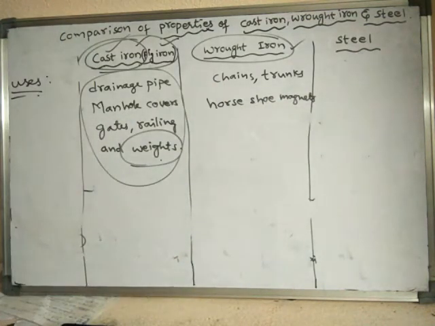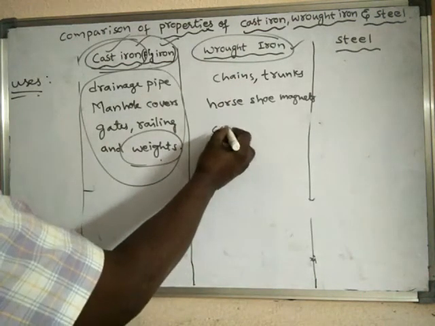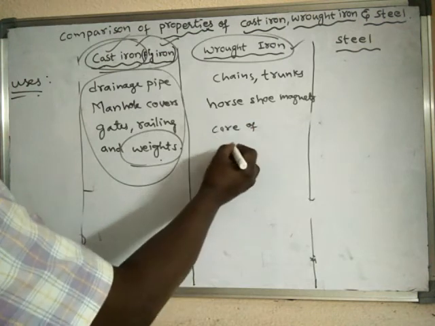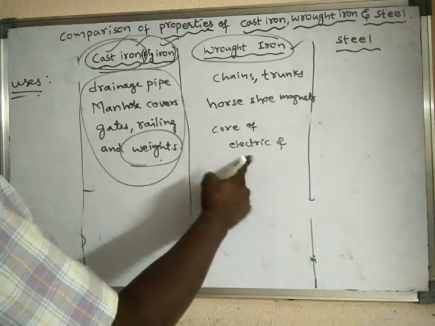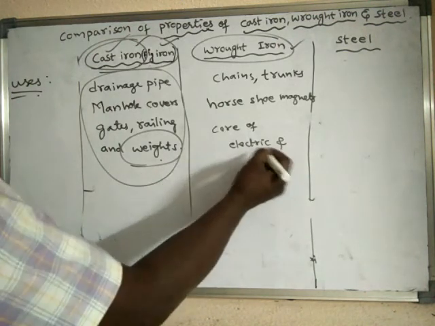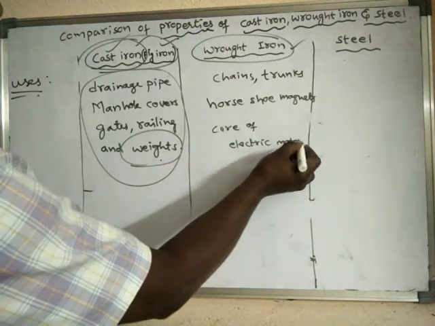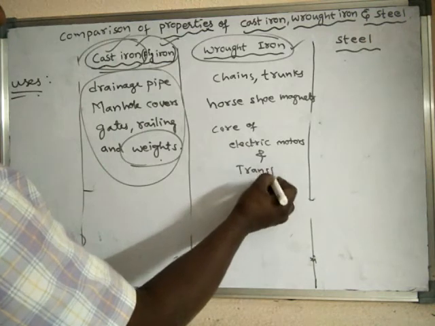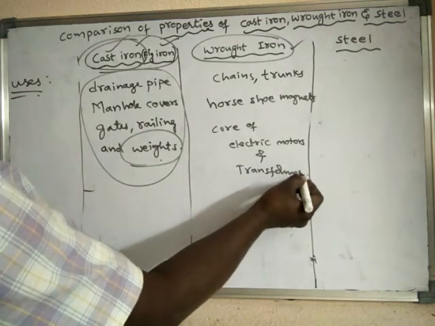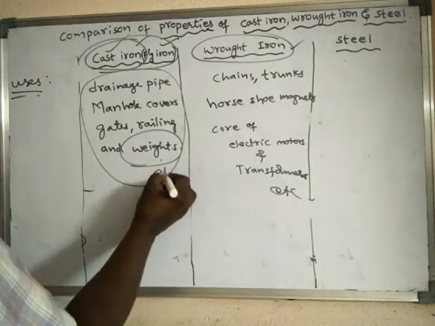And it is used as the core of electric motors and transformers, as we have already seen. So these are some of the uses.